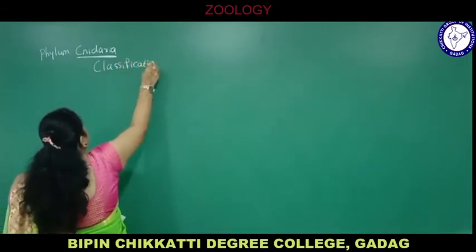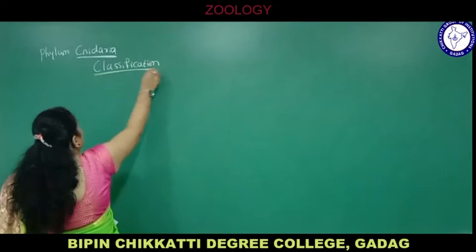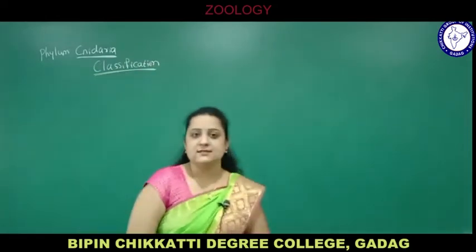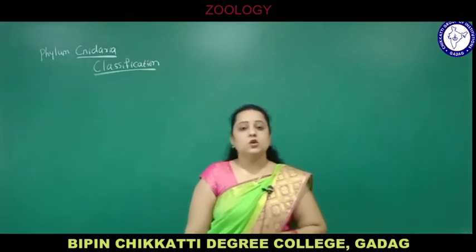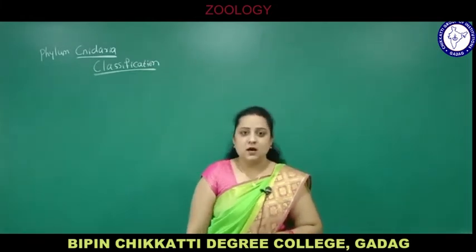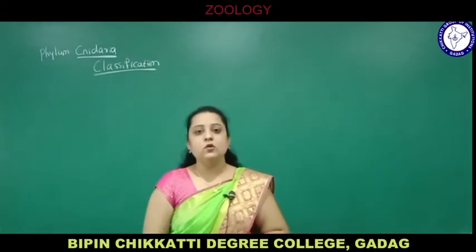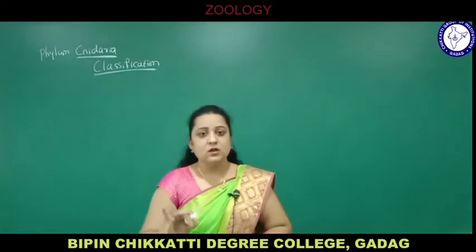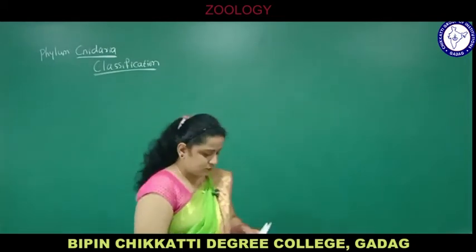This phylum is divided into four classes: Hydrozoa, Scyphozoa, Cubozoa and Anthozoa. Once again, phylum Cnidaria or Coelenterata is divided into four classes: Hydrozoa, Scyphozoa, Cubozoa and Anthozoa.